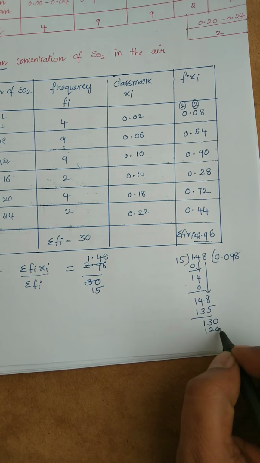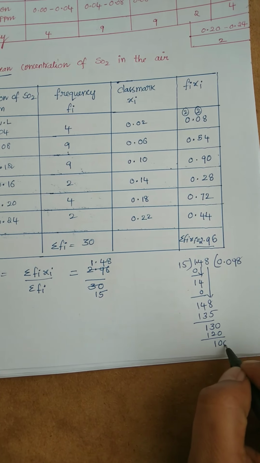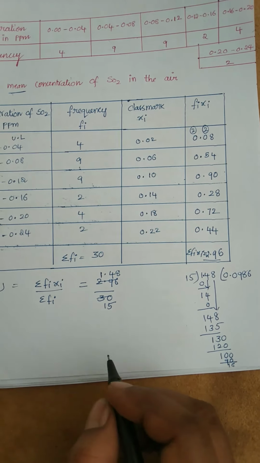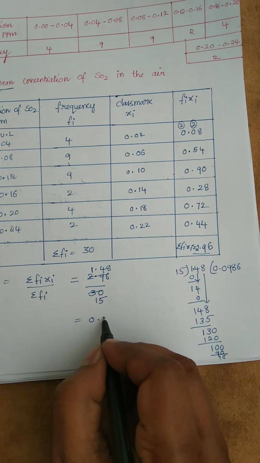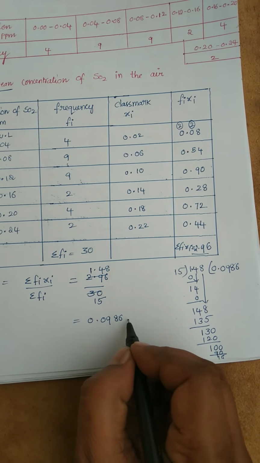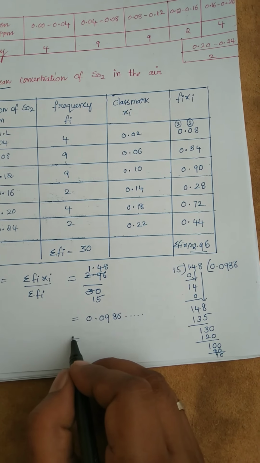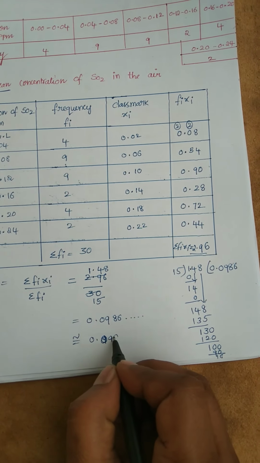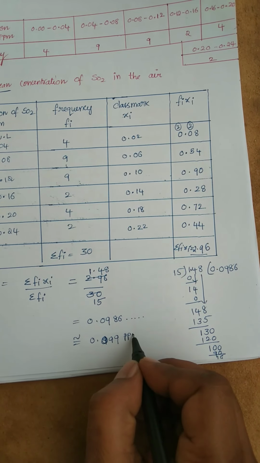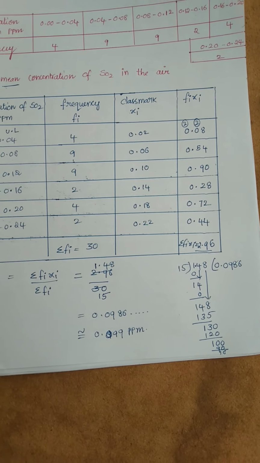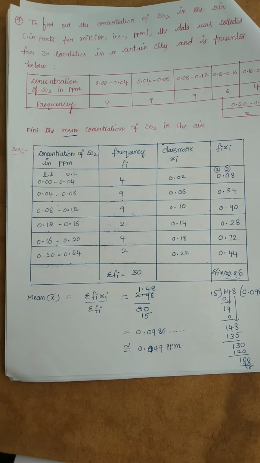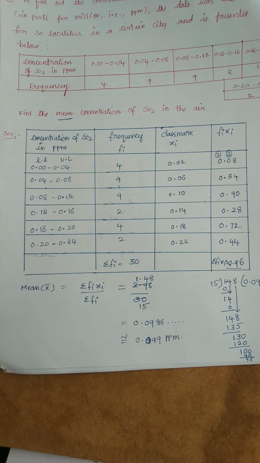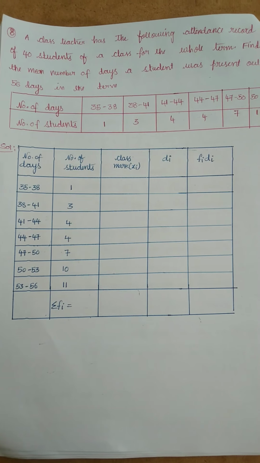It is a continuous process, that is equal to 0.0986 and so on, which is similar to 0.099 ppm, that is parts per million. So this is our seventh question. The mean concentration of SO2 in the air is 0.099 parts per million.